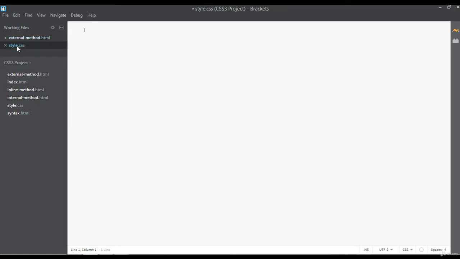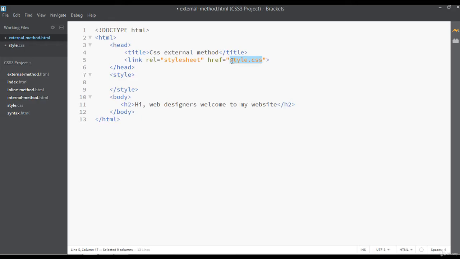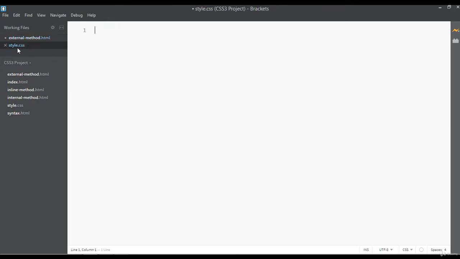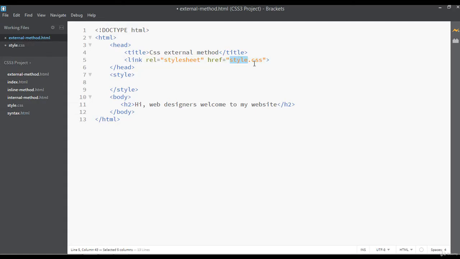I have given the name here. Whatever name you give the file, you must give the same name here. For example, suppose this is not style.css but test.css, or anything.css. You must give that name here, and .css is necessary.